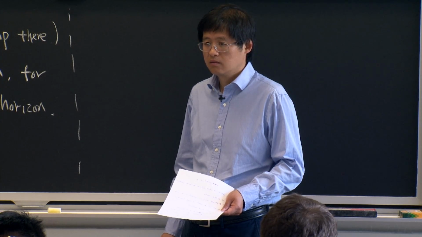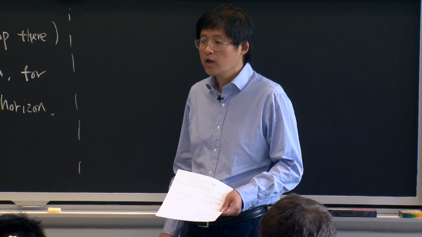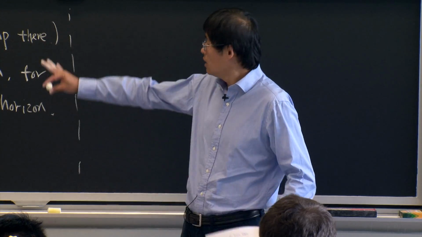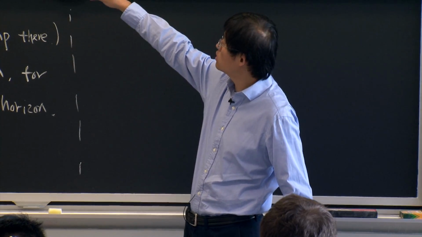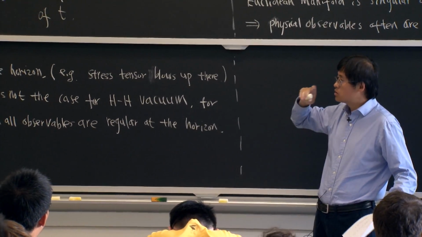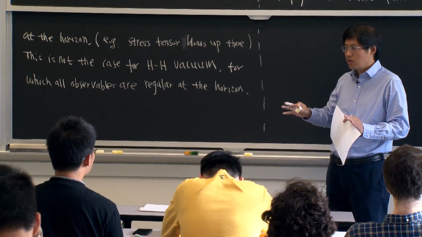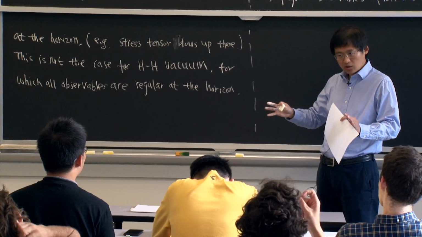If they are different, then why can't we say one is wrong? If it's singular, it's not physical, so why don't we just discard it? Physically, we do discard it. Physically, we don't think the Schwarzschild vacuum is the right one. Here there's an assumption: we believe that physics is non-singular at the horizon.